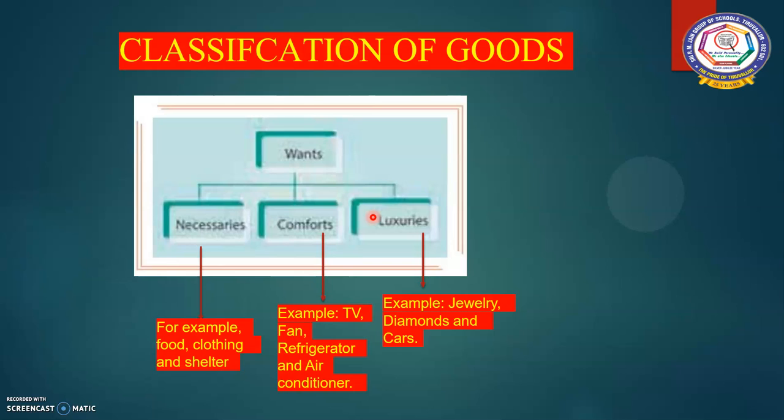First, necessaries. Goods which are very important for human beings to survive in the world come under necessaries. For example, food, clothing, and shelter. These 3 are the basic needs, basic wants of human beings.